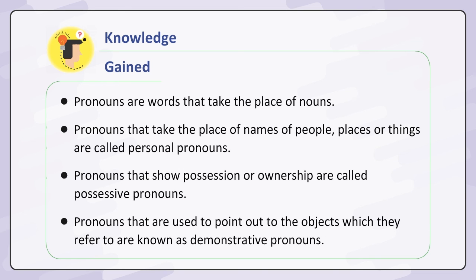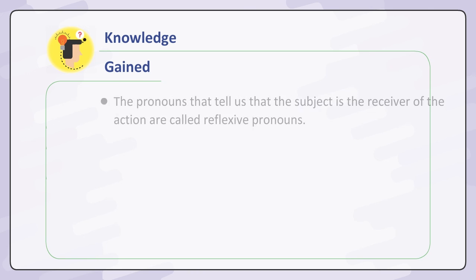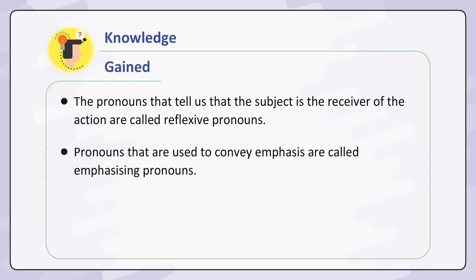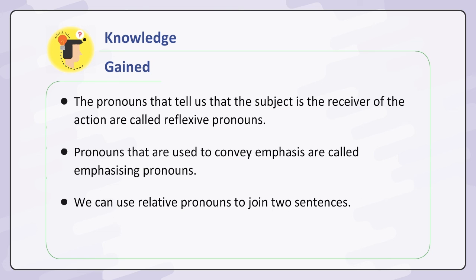Pronouns that are used to point out the objects which they refer to are known as demonstrative pronouns. The pronouns that tell us that the subject is the receiver of the action are called reflexive pronouns. Pronouns that are used to convey emphasis are called emphasizing pronouns. We can use relative pronouns to join two sentences.